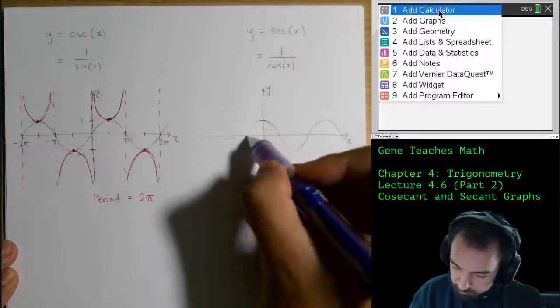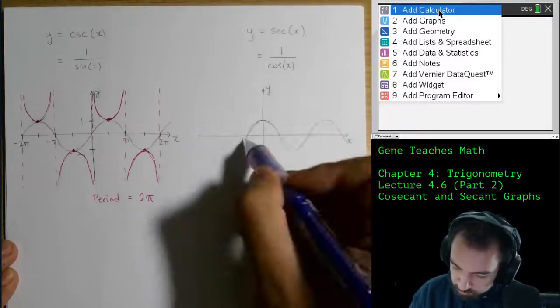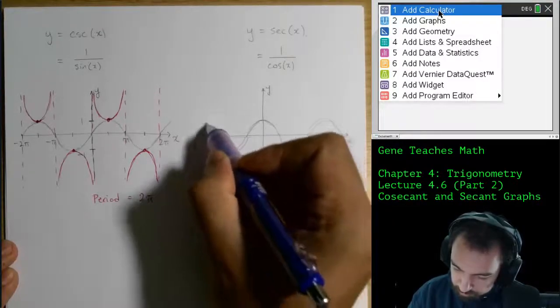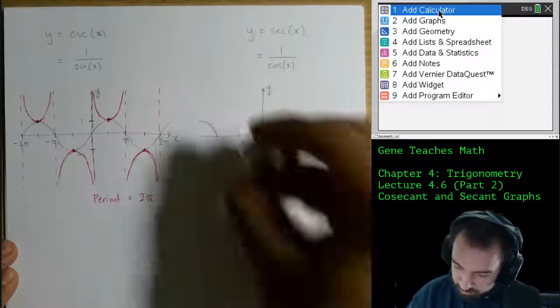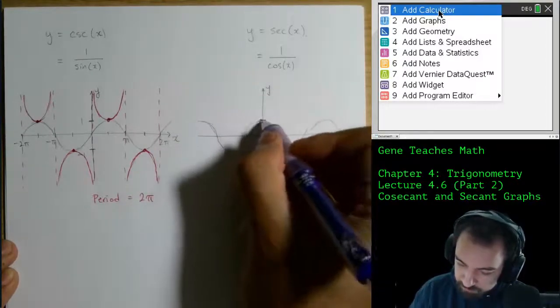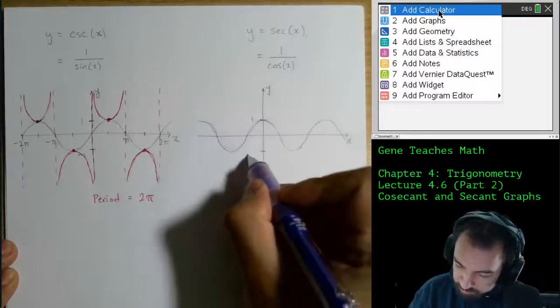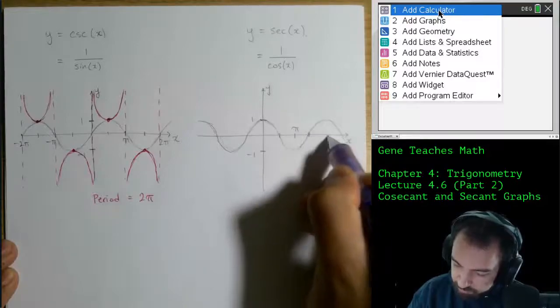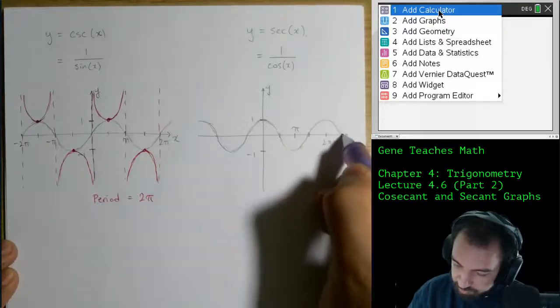Okay, and I can continue the trend over on this side. Something like this. All right, so the maximum value is 1, minimum value is -1. We have pi over 2, pi, 3 pi over 2, 2 pi, and then 5 pi over 2.